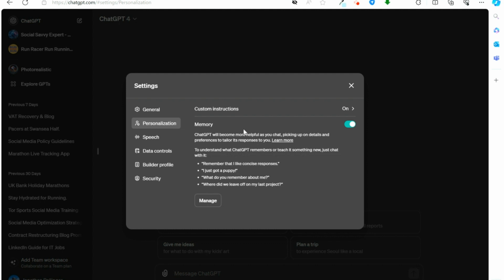So they work in similar ways. The difference really is that the memory is more of an ongoing conversation. So you can update the memory via prompts. You can add new topics, new items, new data, new information to the memory, and you can remove these via prompts as well. Custom instructions, perhaps a better term for this would be standing instructions. So this is like permanent information that you give ChatGPT that you can go in and update, but it's not done via the prompt, it's done like this.